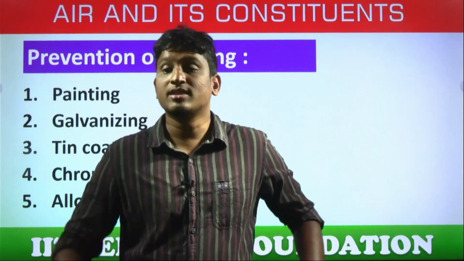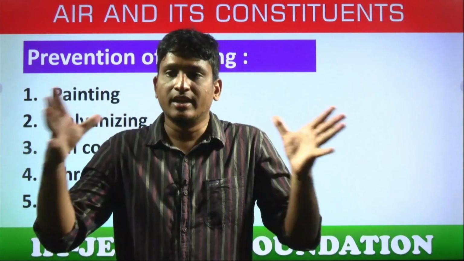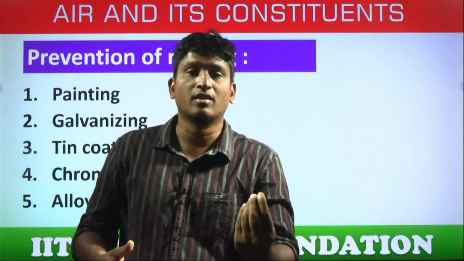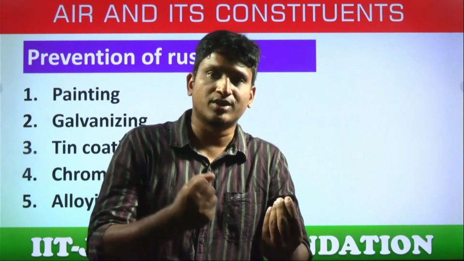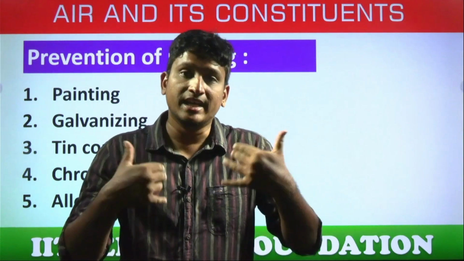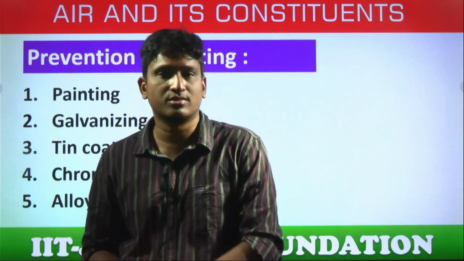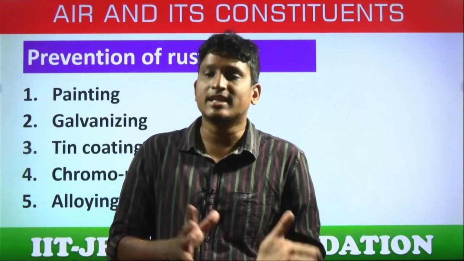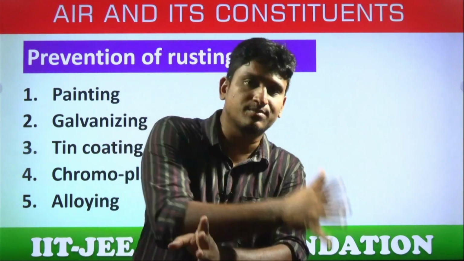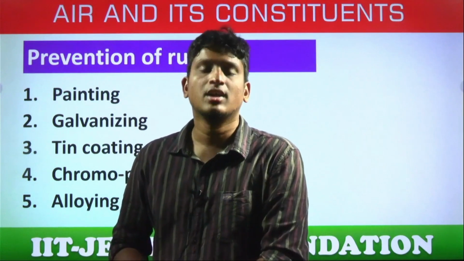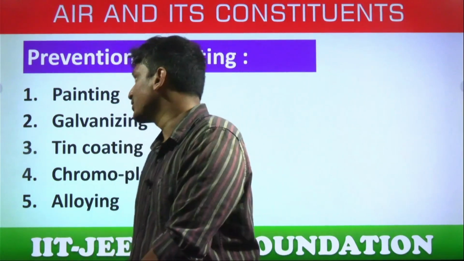No. Why? Because the arrangement of atoms of the different metals in that particular composition gives strength, tensile strength, as well as some kind of unreactivity. So a mixture of different metals is called an alloy, and the alloy is stronger than its respective metal, and also more unreactive than its respective metal. So alloying is also used to prevent rusting.